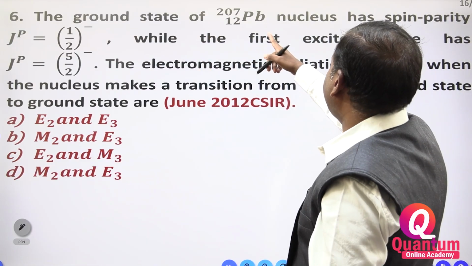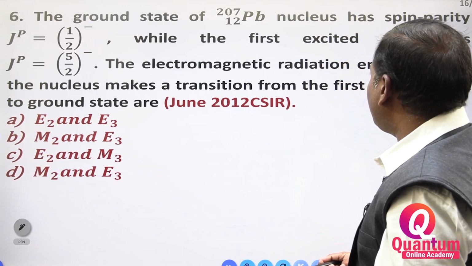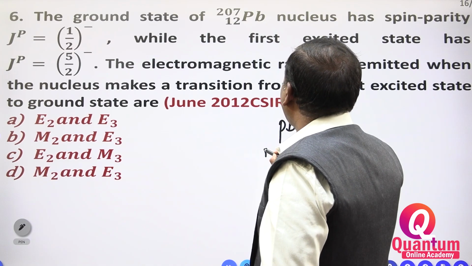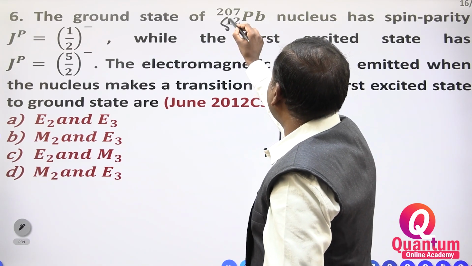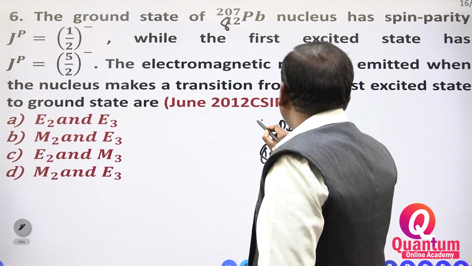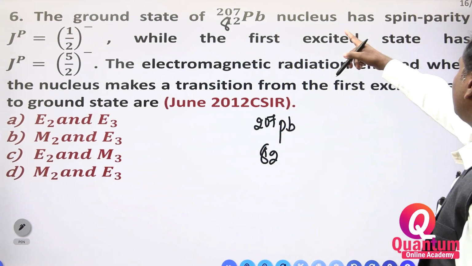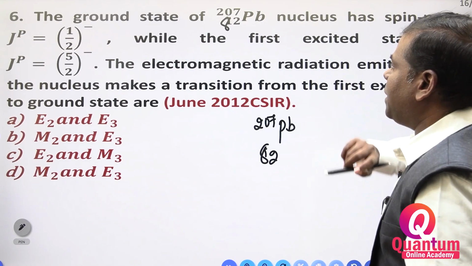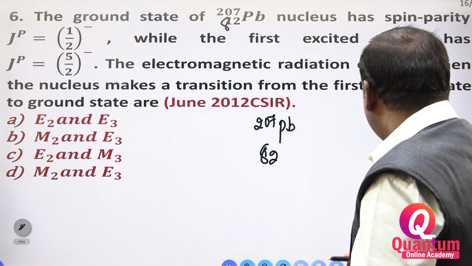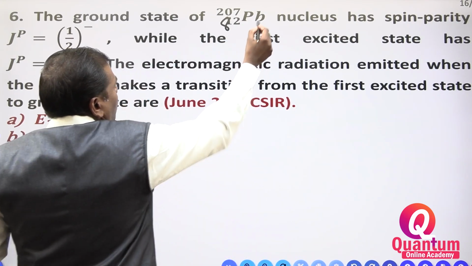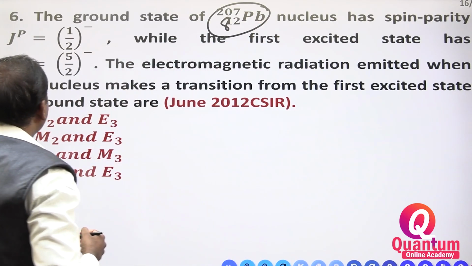Now we will see the second one. The ground state of lead 82, 207. The ground state of the lead-207 nucleus has spin parity equal to what? They are asking about the ground state, and we have to take lead 82, 207.